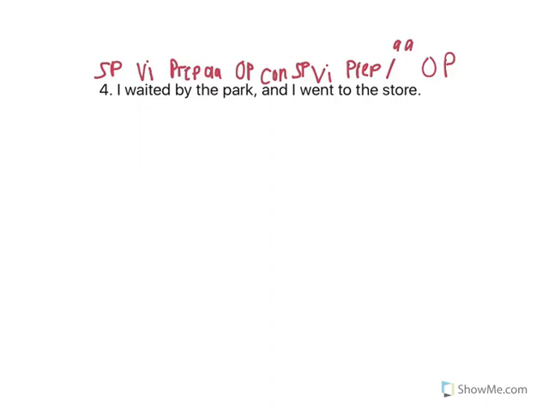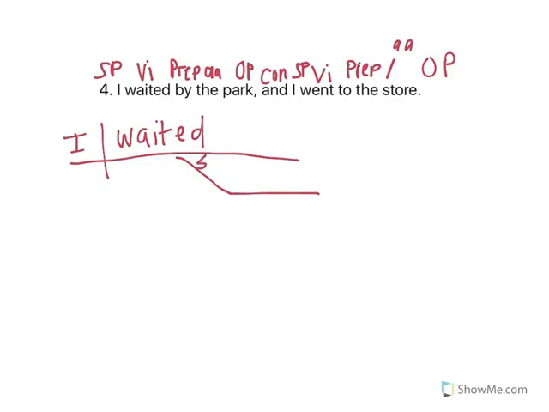So this is going to be a compound sentence, so we're going to diagram it. As we do, you guys are professionals at diagramming compound sentences. You've had so much practice. Waited is going to be our verb intransitive. By the park.